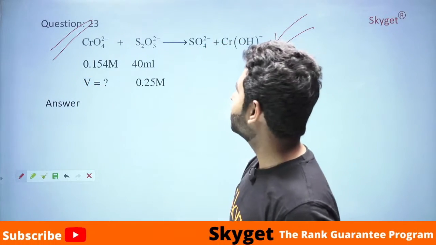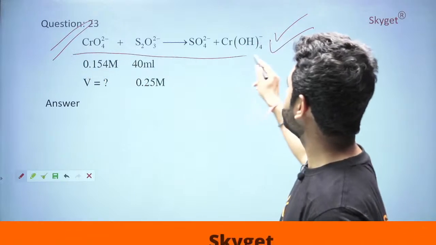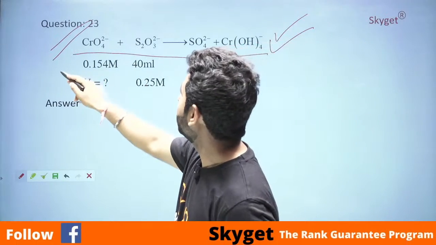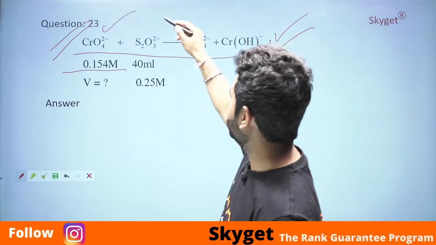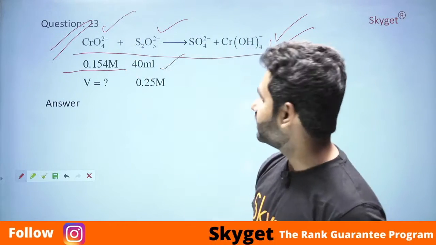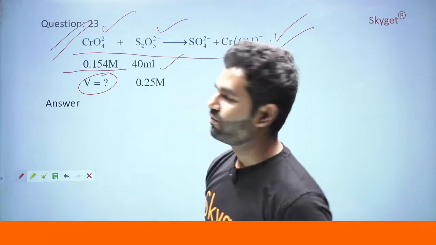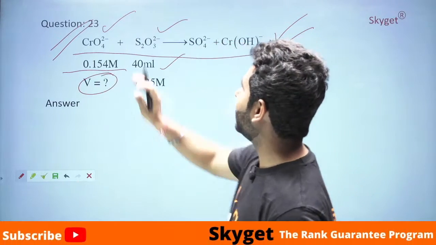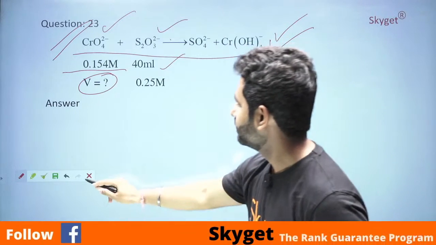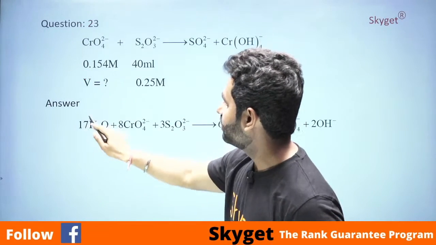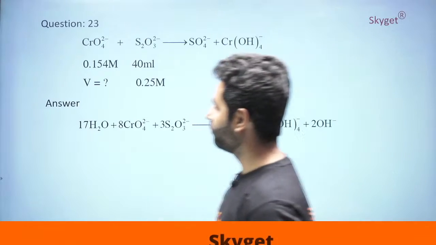Now the question says, we have been given this equation. We are given the molar concentration of CrO4 minus. We are given the molar concentration of S2O3 minus. We need to find the V. First of all, what we need to do is balance this redox reaction. This is the balanced redox reaction we got.